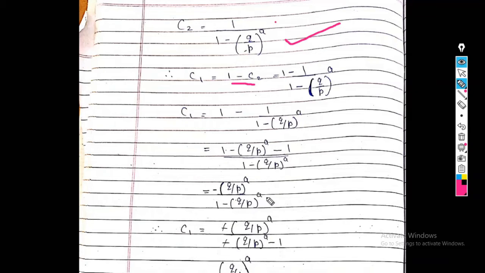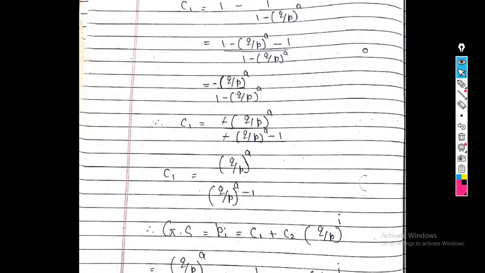So see, after solving this, we get the final answer of C1 as minus q upon p raised to A, over 1 minus q upon p raised to A. Now this minus sign gets cancelled. Why is it cancelled? We write the denominator as minus of q upon p raised to A minus 1, so we take the minus sign outside. So my C1 is q upon p raised to A divided by q upon p raised to A minus 1.